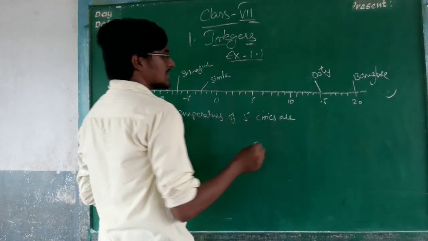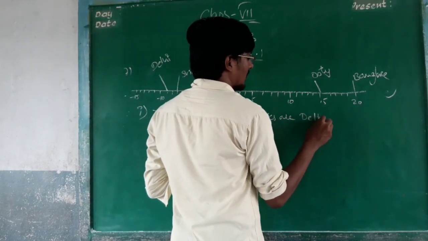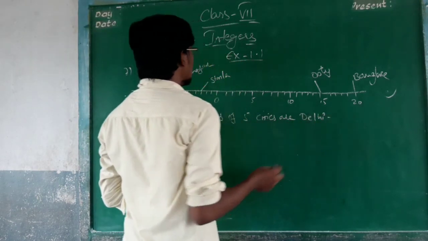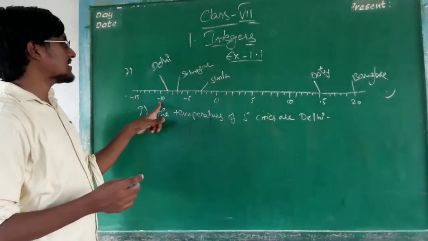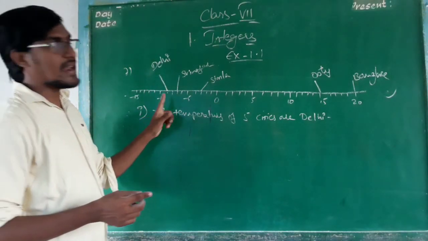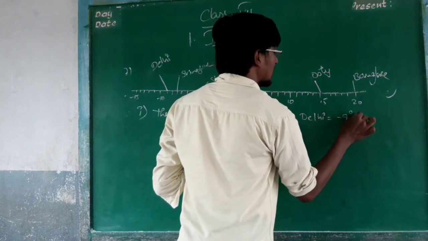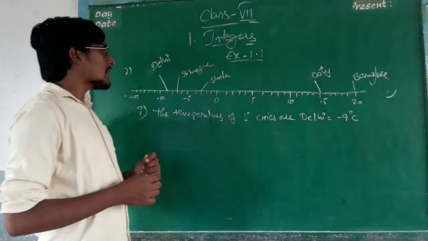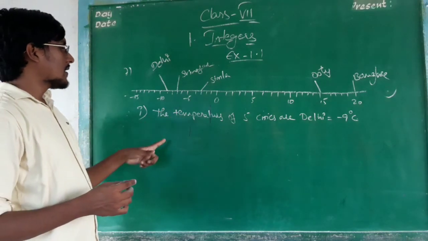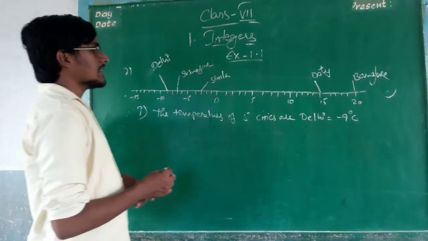What are the 5 cities? Delhi. What is the Delhi temperature? Here -10, after -10 comes -9. Delhi is equal to -9 degrees centigrade. Okay. After that, what is the second city?